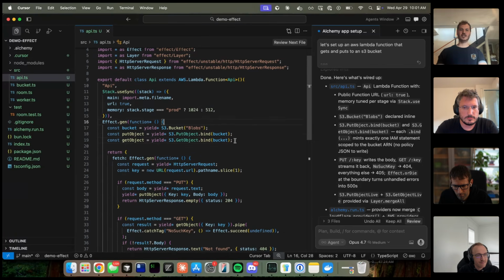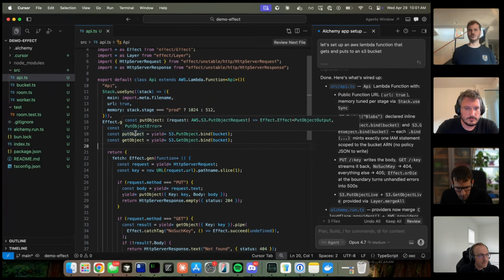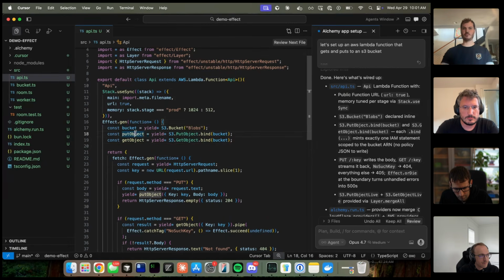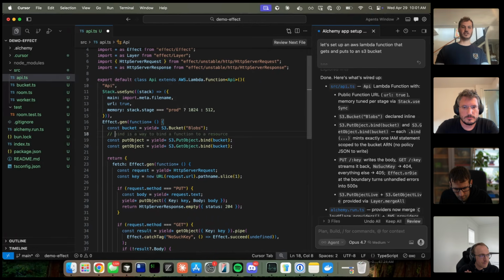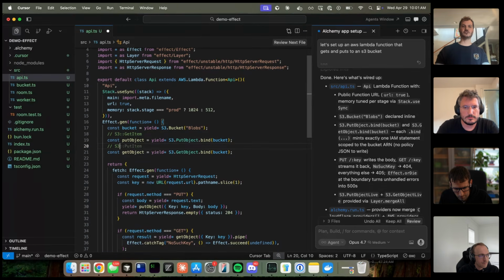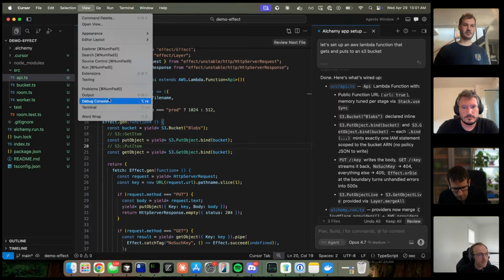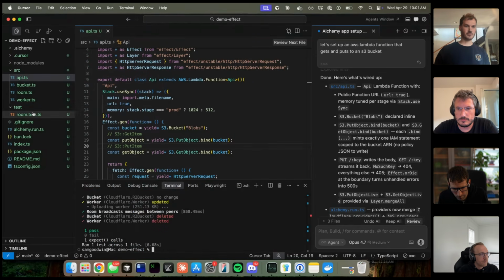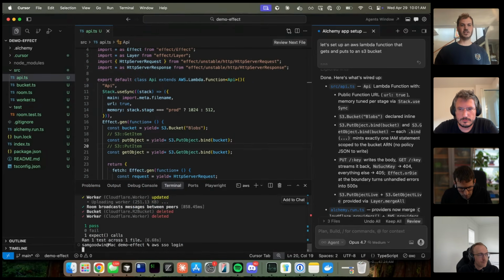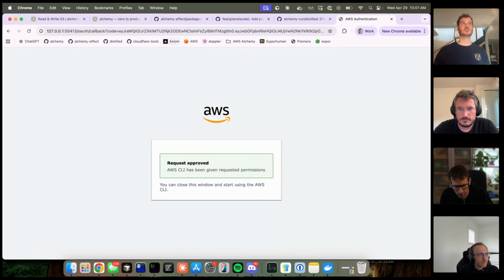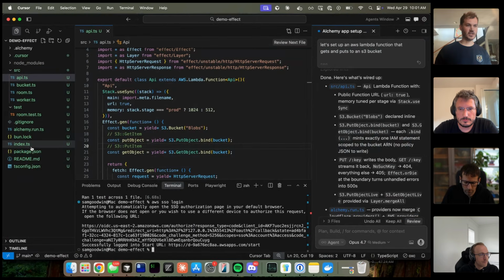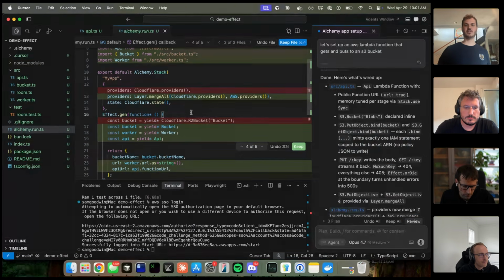But in AWS, we can actually bind each of the individual methods, right? So this will map directly to the S3 get item policy, right? And this is the S3 put item policy, right? And if I come and wire this up, I'll probably need to just do SSO, one sec, because my timeout is low, and make sure that Alchemy updates it. Yeah, so here we go.